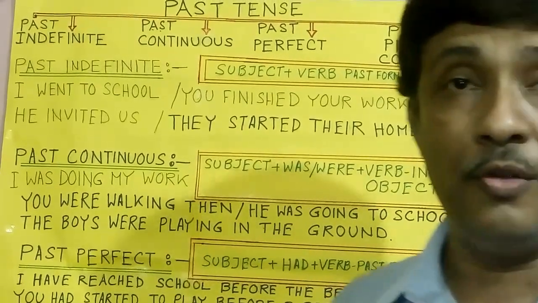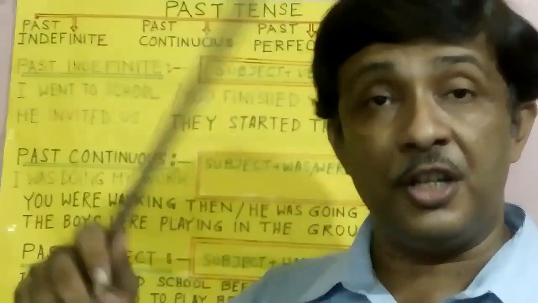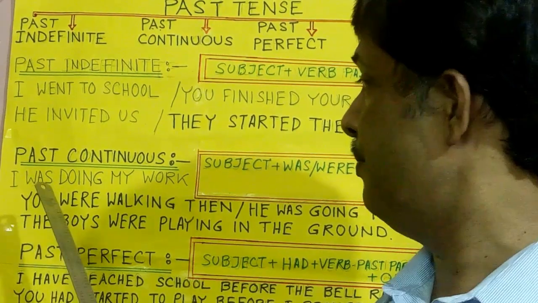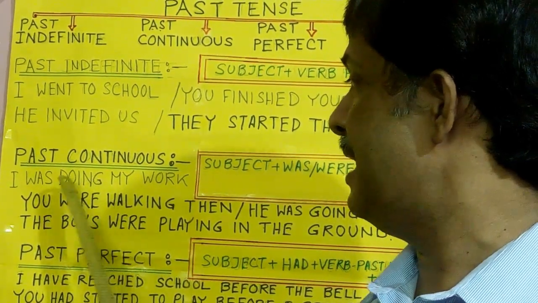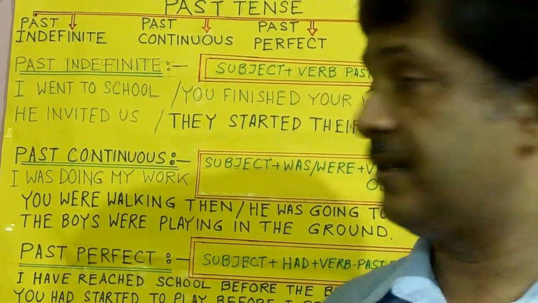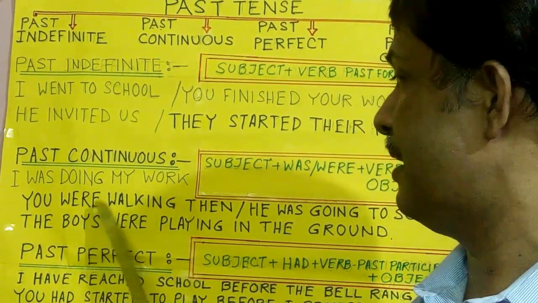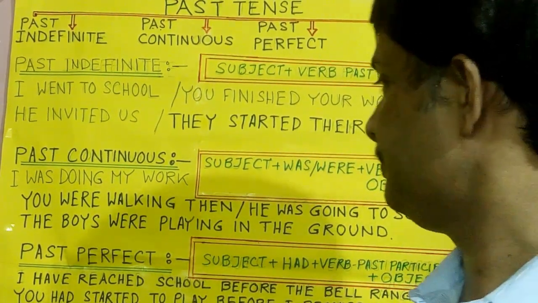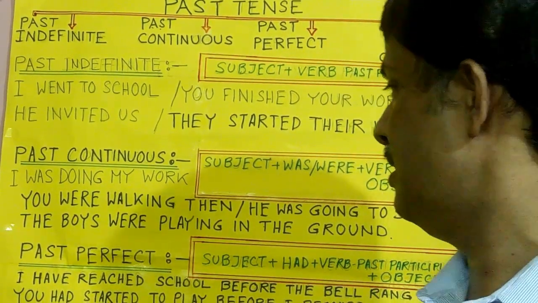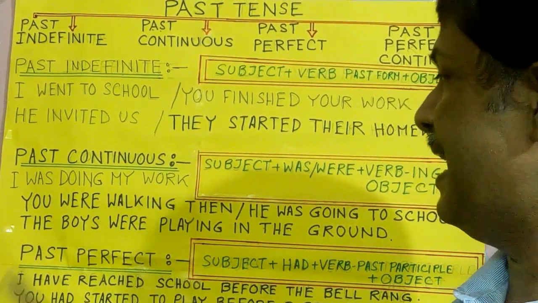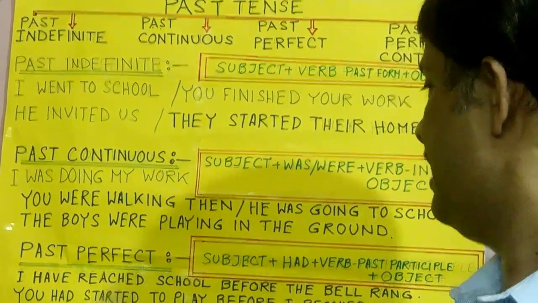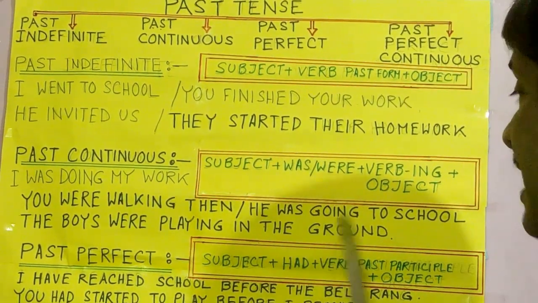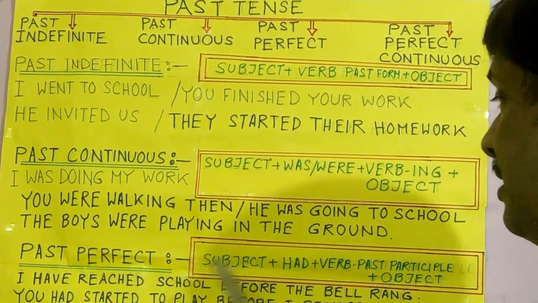He was going to school, which means his act of going was continuing at that time. So here, I is the subject, was is the past form, and -ing is added to the verb do. My work is the object. You is the subject, were is added, and -ing is added to the verb work. Then, the boys were playing: the boys is the subject, were is added, and -ing is added to the verb play. He was going to school: He is the subject, was is added, going is the verb with -ing, and school is the object.